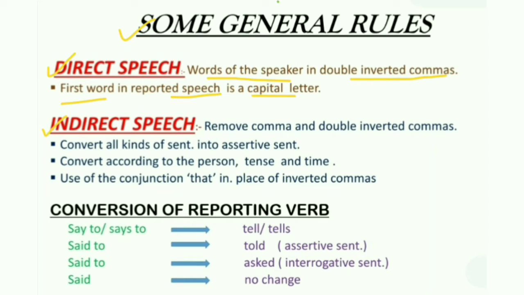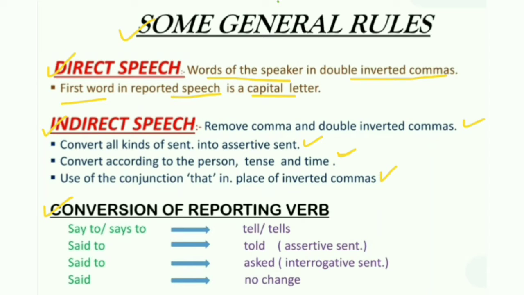While converting into indirect, the comma and inverted commas will be removed. All kinds of sentences will be converted into assertive sentences. Conversion is done according to the person, tense, time and place. Use the conjunction "that" in place of inverted commas.